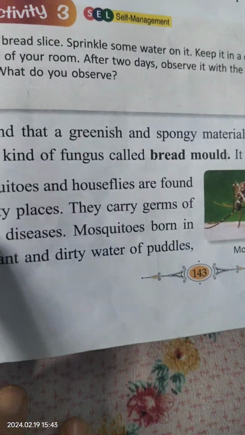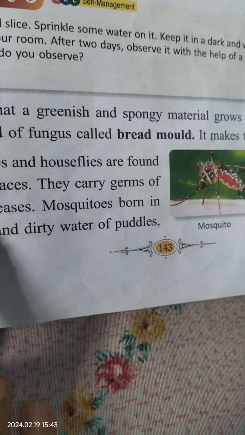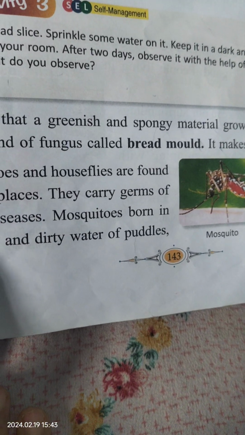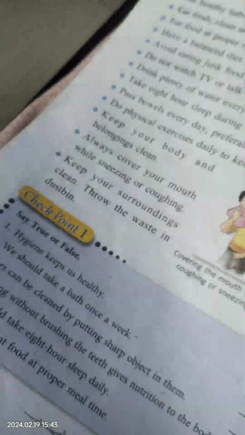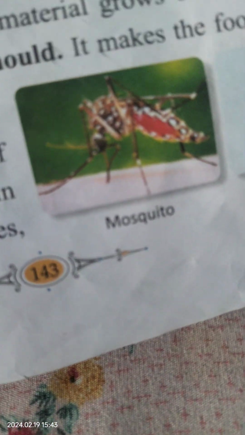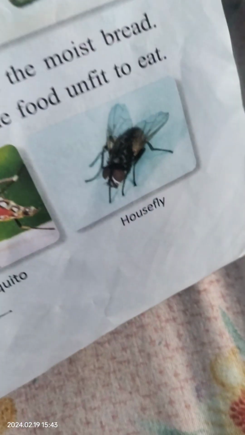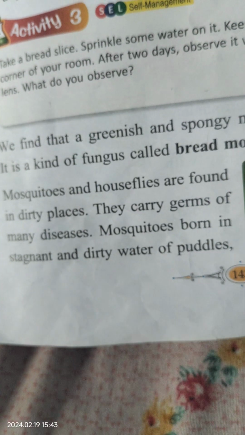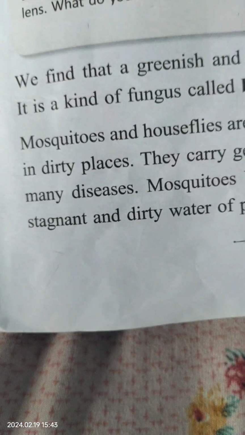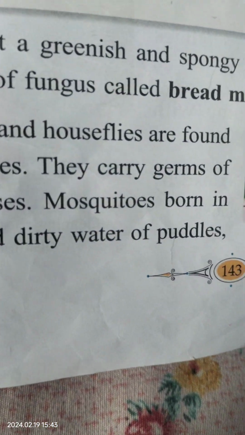Mosquitoes and houseflies are found in dirty places. They carry germs of many diseases. Mosquitoes are born in stagnant and dirty water of puddles, tanks, coolers, drains, etc. Okay, this is a mosquito that we call machhar in Hindi, and this is a housefly that we call makhi. So mosquitoes and houseflies are found in dirty places. Means a mosquito will maybe be in the dustbin. It is born in dirty places.